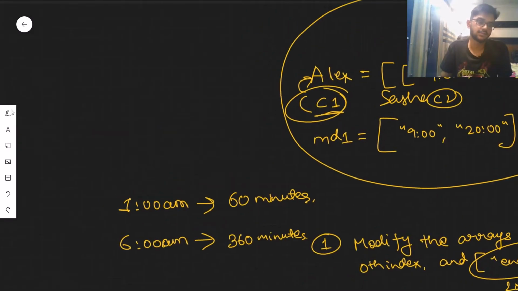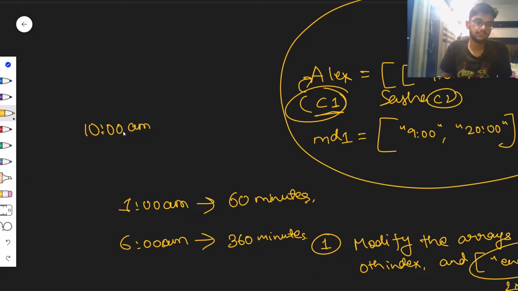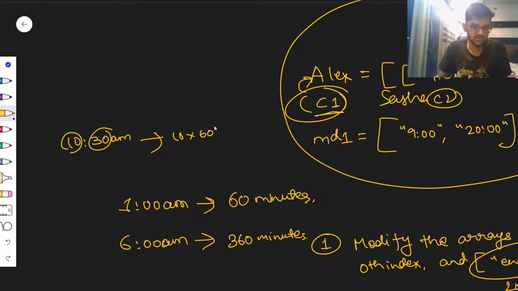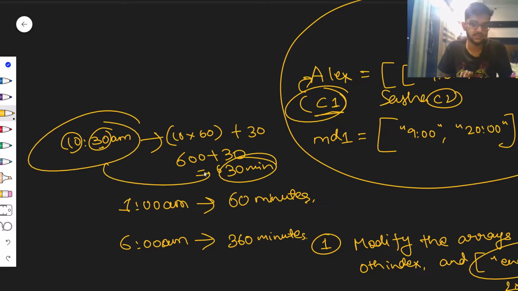Okay, what if I write like this? What if I write it's 10 a.m., or maybe I can just modify this. So what if I write it's actually 10:30 a.m. where I'm currently living? So how many minutes into the day? It's going to be 10 hours plus 30 minutes, right? So 10 hours is basically 10 into 60 minutes plus 30 minutes itself. So this is going to be 600 plus 30, which is 630 minutes. So that's how I'm going to convert these timestamps into the format of minutes.